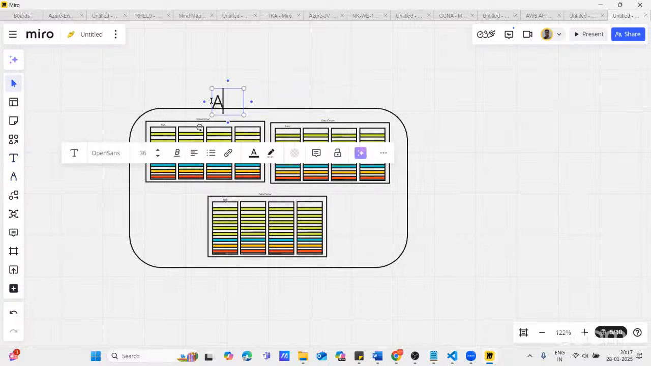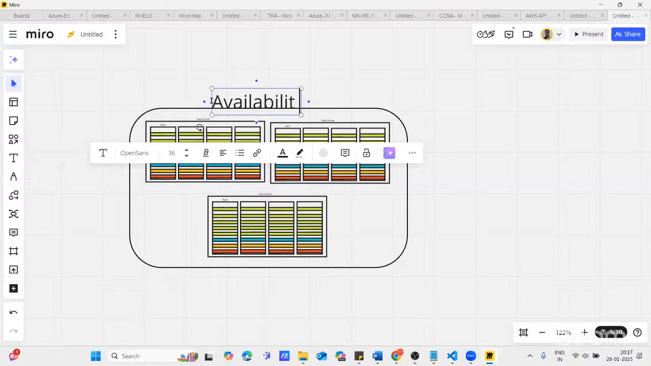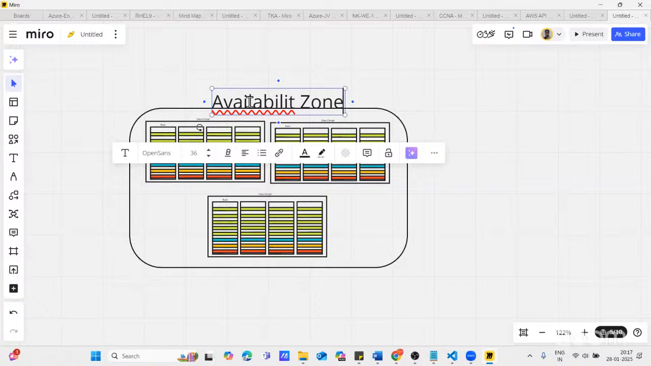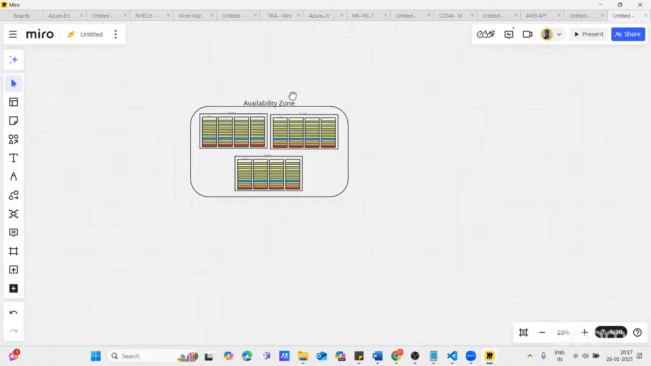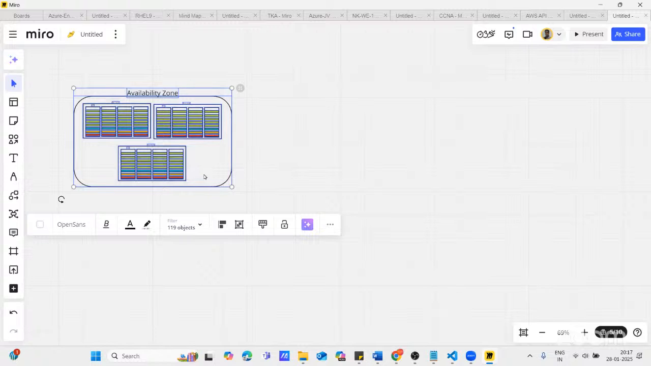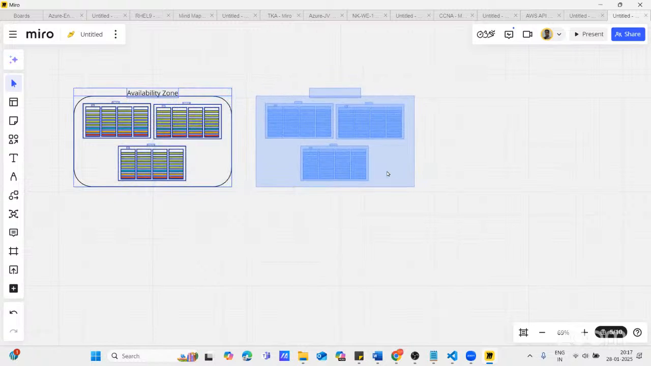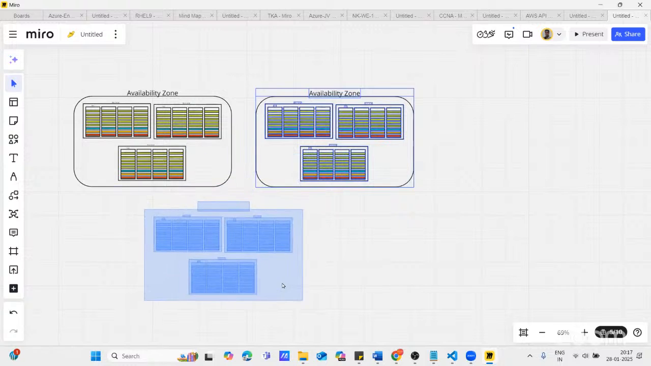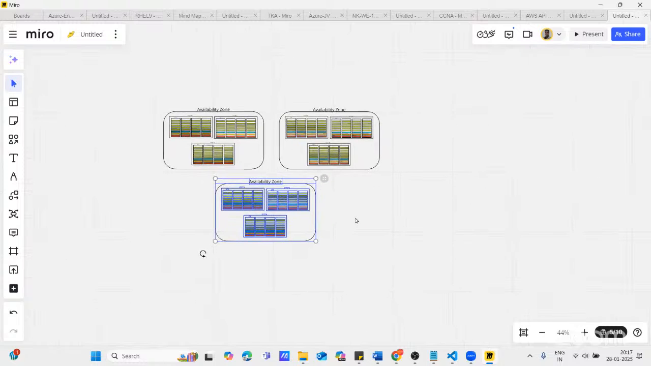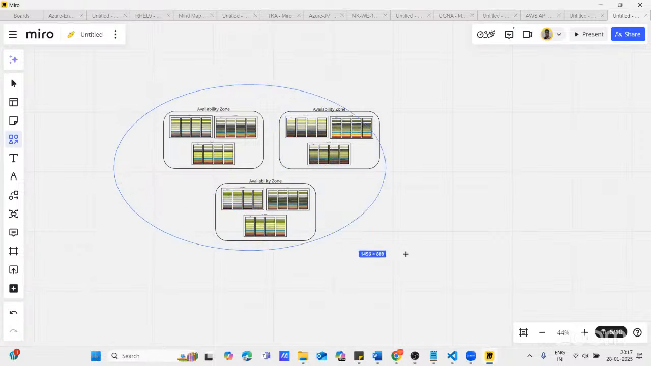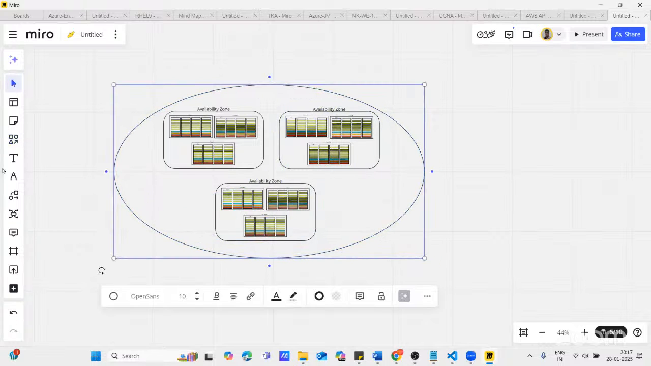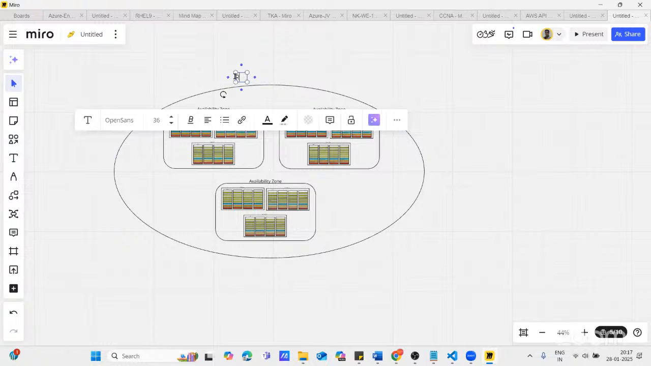Let's say this is your availability zone. And you can have multiple availability zones in a region. You will find at least two or three availability zones in a region. Let's say these are the availability zones. So this entire group of availability zones comes under one region. This is called a region.